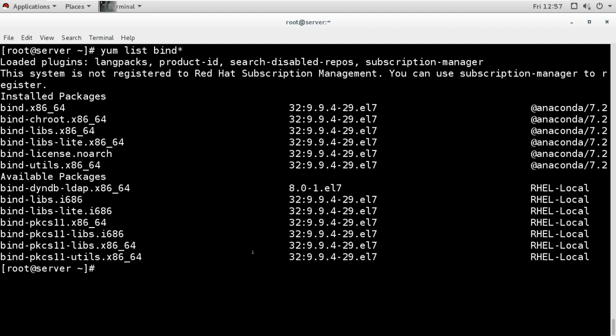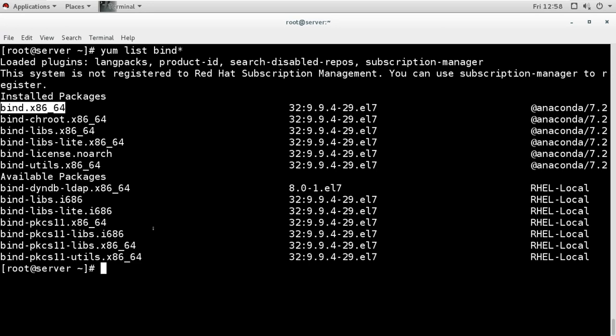So I have these packages here. Some packages are installed and some packages are available to install. These available ones are only some library and package files. But this is the main important package, which is called bind. This is the package we want to install to configure the DNS server.